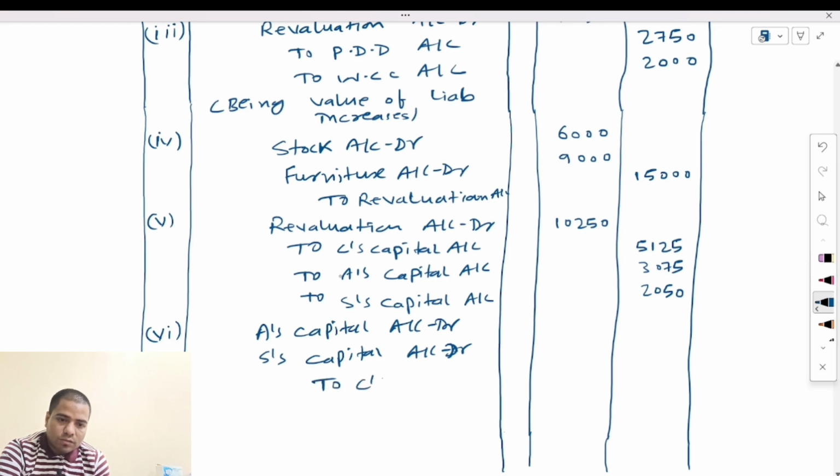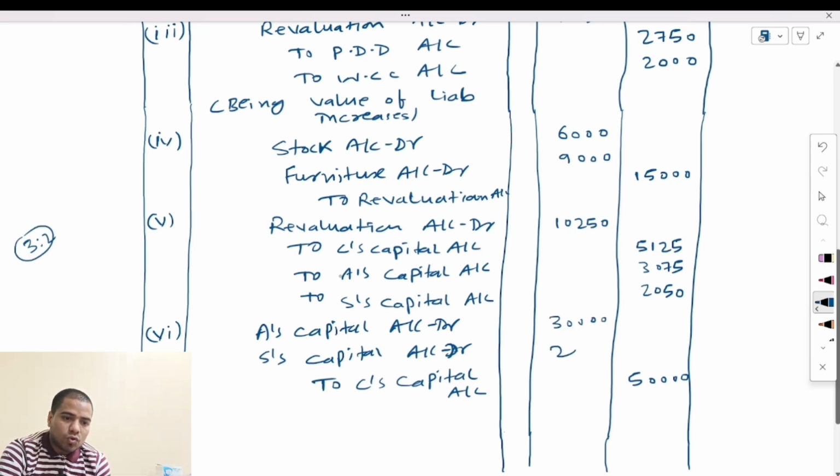Who is retiring here? C's capital account. The value of goodwill was how much? 50,000. And the new ratio was 3:2, it means 30,000 and 20,000. This will be the adjustment of goodwill.